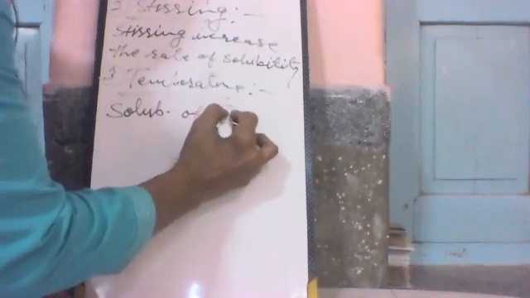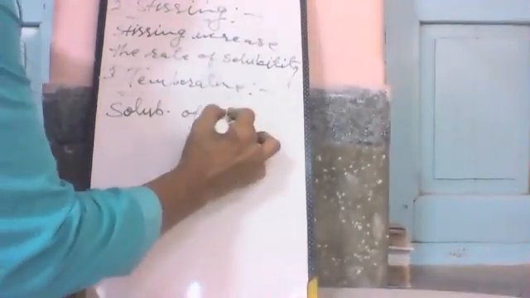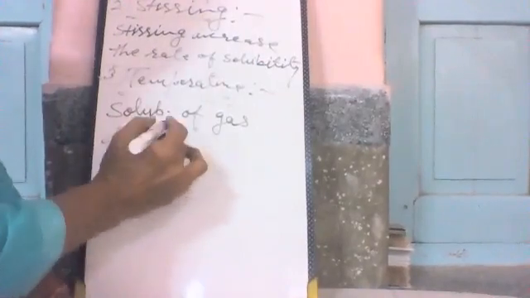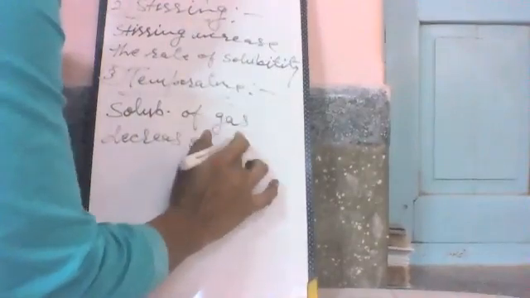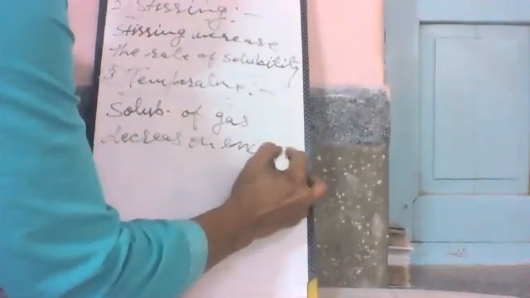Here is a change in solubility. Solubility of gas decreases on increasing temperature.